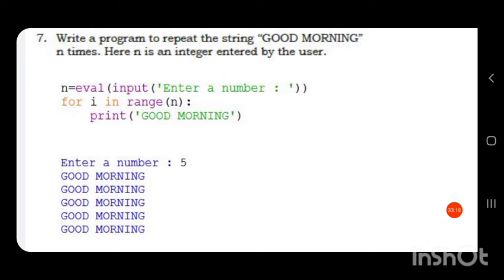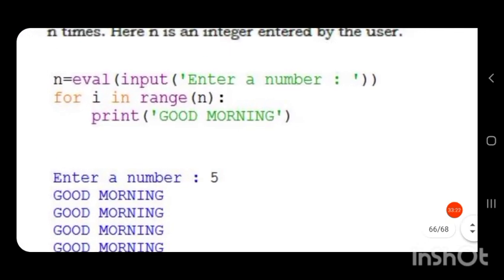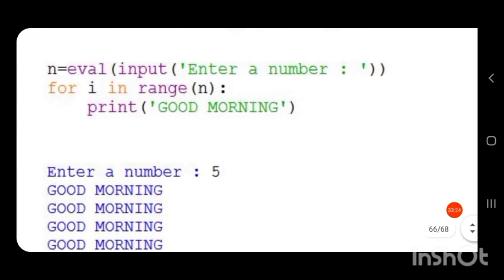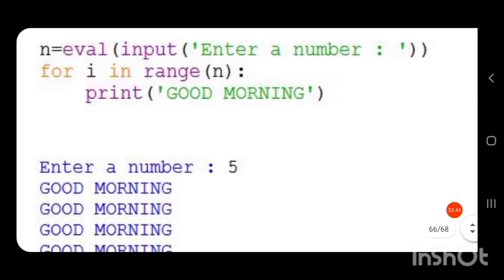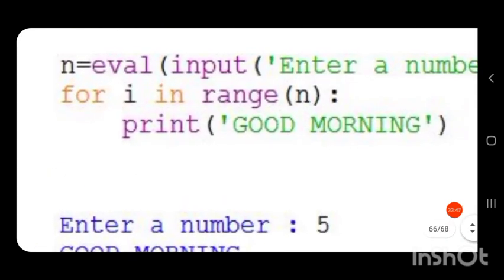So we need an input function. So we write the program like this. N is equal to eval input, enter a number. Then for I in range of n, that is from 0 to n minus 1, these values will be selected. Then inside that for loop we have given the statement print.